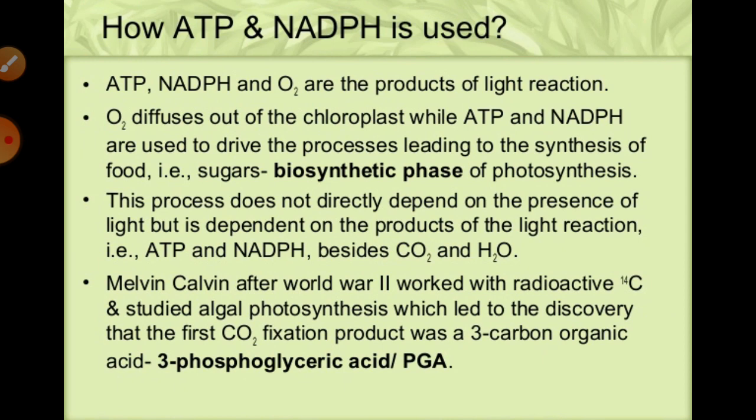So we can say this dark phase process is also known as carbon fixation or the photosynthetic carbon reduction, the PCR cycle. It acts like a PCR cycle because during this condition the carbon dioxide is utilized and reduced, and due to which it is also known as the photosynthetic carbon reduction cycle.